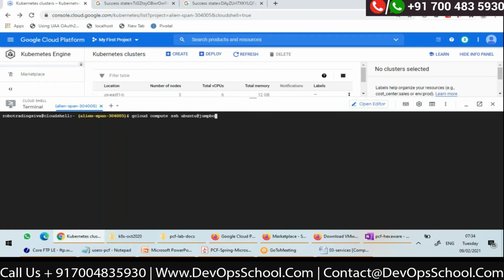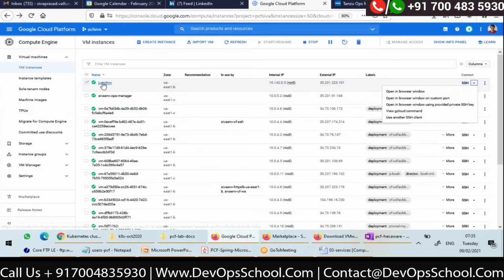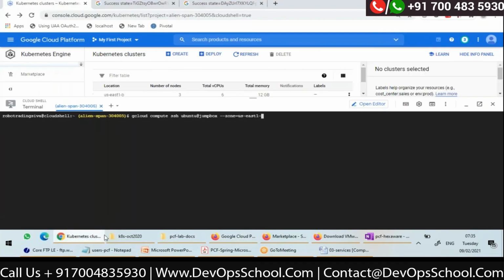I'm just SSHing into my jumpbox so that I can fire commands from there because I have installed my CF CLI, everything there itself. What is the zone here? 1B. This is my jumpbox.